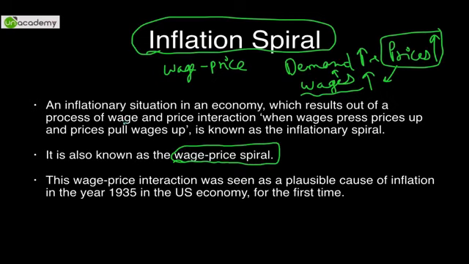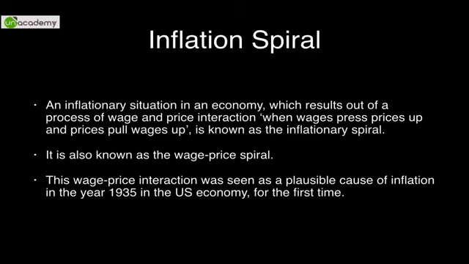Okay, so in definition terms, because we need it for the mains exam, it is an inflationary situation in an economy that occurs because of the process of wage and price interaction, as I have told you: wages press prices up and prices pull wages up. So this is an inflationary spiral, and the first inflation which occurred because of this spiral was in 1935 in the US economy.